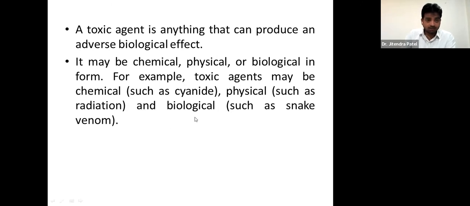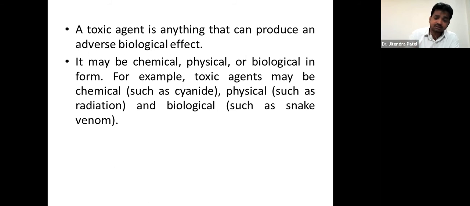Coming to biological toxins, the biological agent may cause harm such as snake biting, snake venom. If a poisonous snake bites, the particular chemical compound enters the systemic circulation and may damage first cells, tissues, then organs, and ultimately the person may reach the level of death also, right?